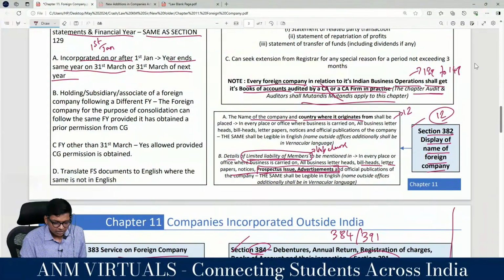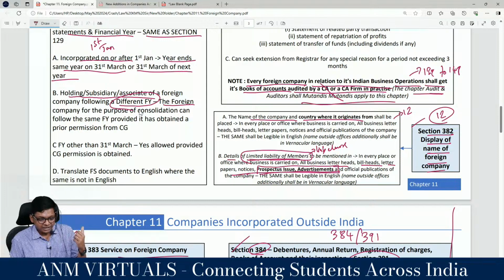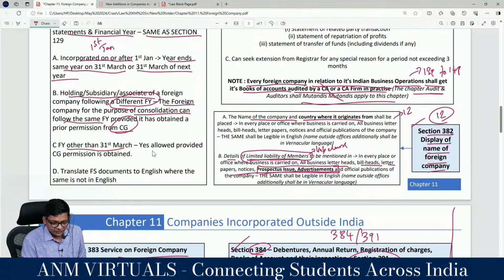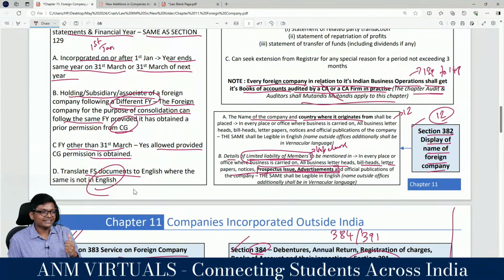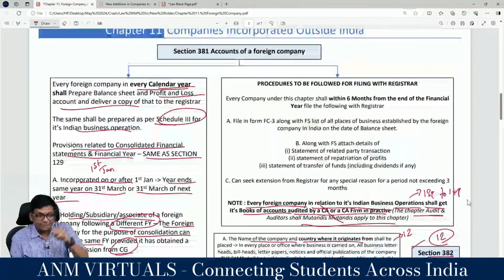Look at the points we discussed. Holding, subsidiary, associate: the foreign company following a different financial year. For the purpose of consolidation, you can follow the same financial year if you get permission of the central government for a financial year other than 31st March. Translation: if not in English, translate to English. Anything new, guys? What is new? Audit is mandatory. Because why? It's happening in India. Are you following, guys?